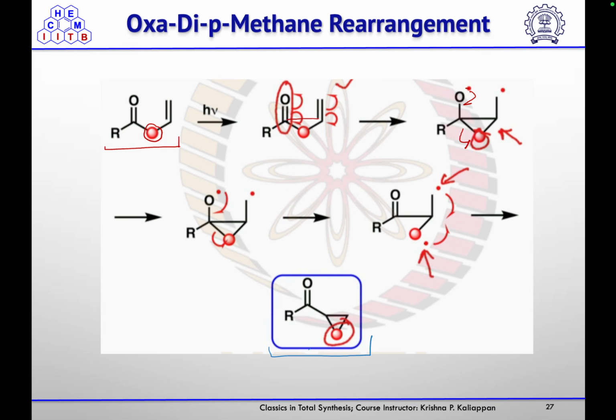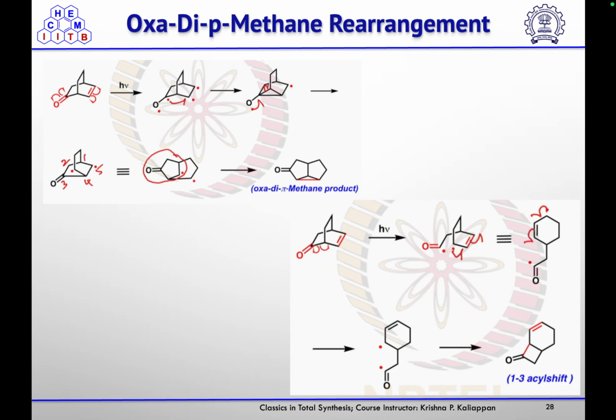So this is the rearrangement they wanted to use in their synthesis. There were some examples for that: if during this reaction, instead of getting this cyclopropane next to the carbonyl, sometimes a 1,3-acyl shift could also happen. So this is the product.